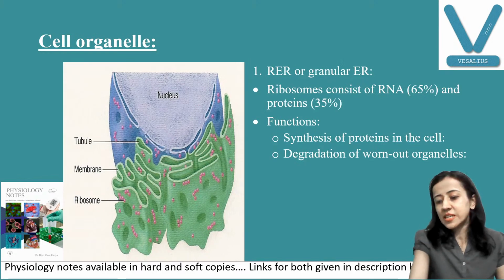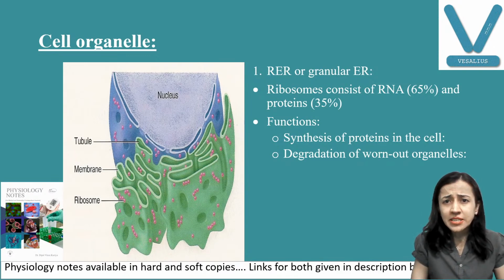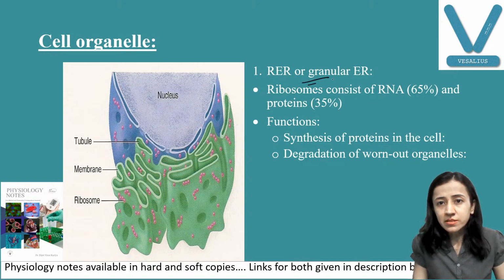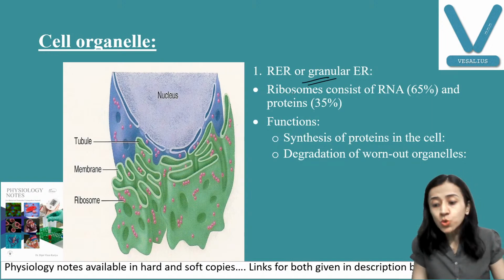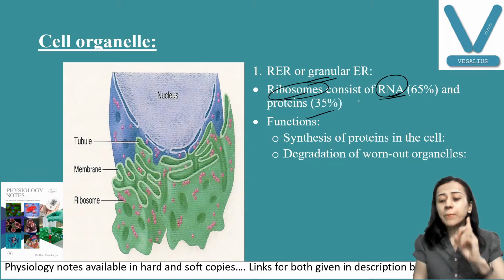Okay, fine. Now we discuss rough and smooth endoplasmic reticulum. Rough endoplasmic reticulum is known as granular endoplasmic reticulum. It is due to the presence of ribosomes. Now ribosomes consist of RNA and proteins, ribonucleic acid and protein. What is the important function?